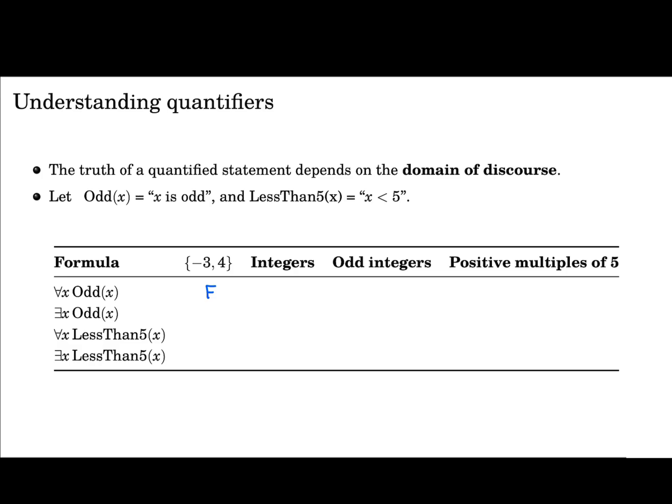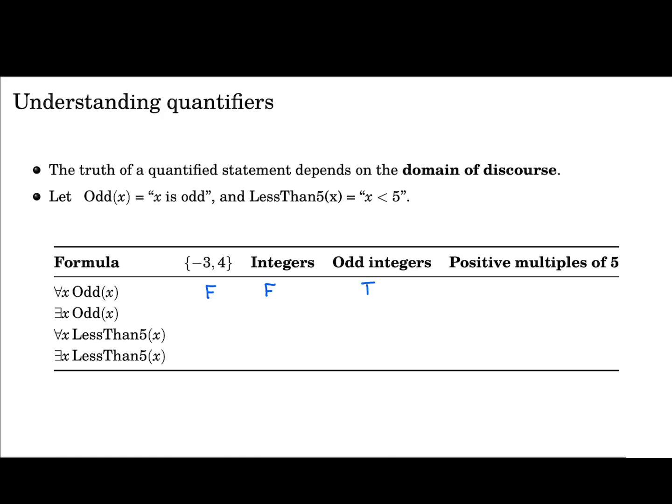Let's go to the integers. So once again, the same formula, but we're changing the domain of discourse. So is it true that every integer is odd? Well, no, this is not true, because the integer 2, for example, is even. So there exists one that is not odd. So this is false again. Now, is it the case that every odd integer is odd? Well, yeah, sort of by definition of odd. Every odd integer will be odd, so this will be true.